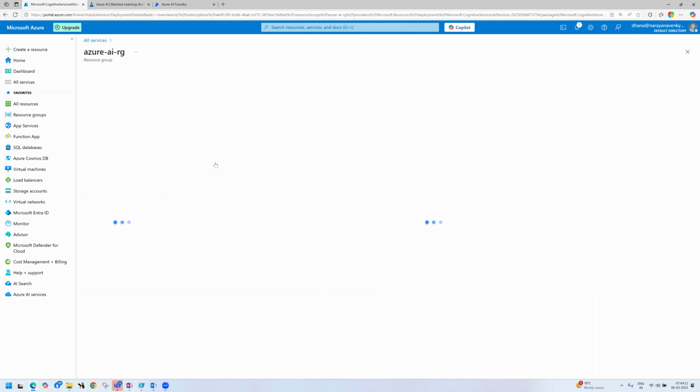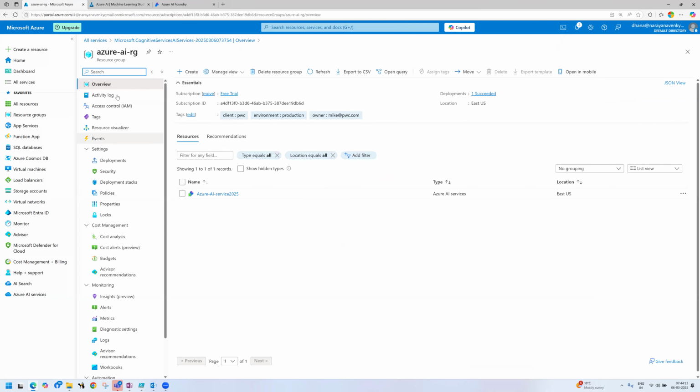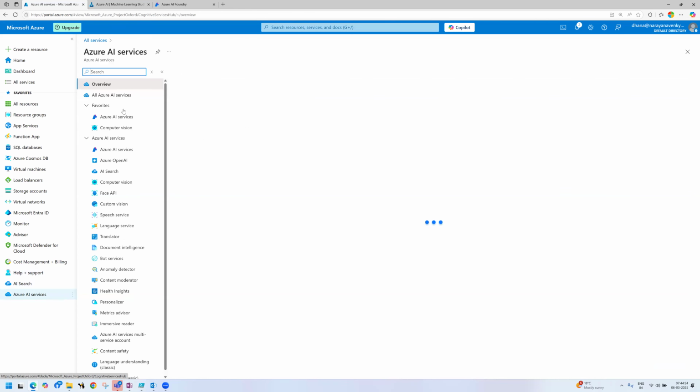Now if I go to resources, this is the AI services. If I click on it, Azure AI is the resource group name. This is the AI services. First go to Azure AI services here.